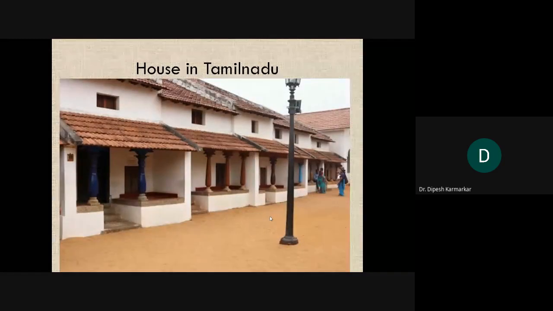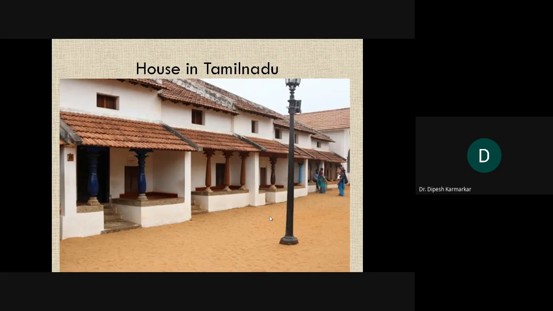Now these are rows of houses, probably from a South Indian village, and here also you can find this kind of chautharas or verandas. Again, they are kept empty. They are quite broad, squarish to rectangular, depending upon the available space and the overall shape and structure of the houses.